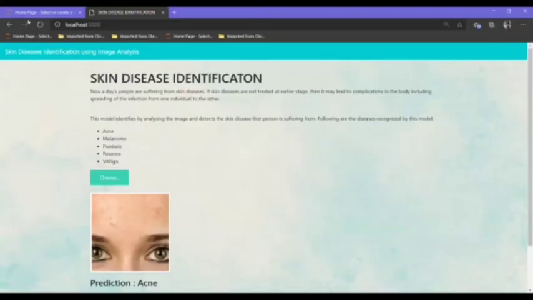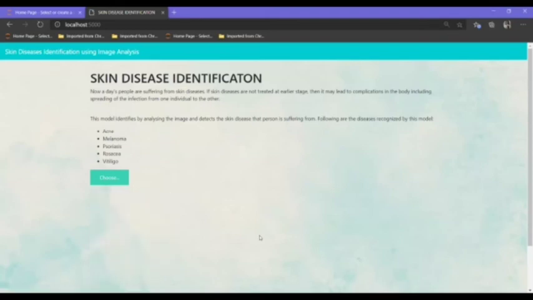The browse option there lets us browse through our files and select a picture for which the prediction is to be made. And then we click on predict. The output, that is the type of skin disease, would be seen.